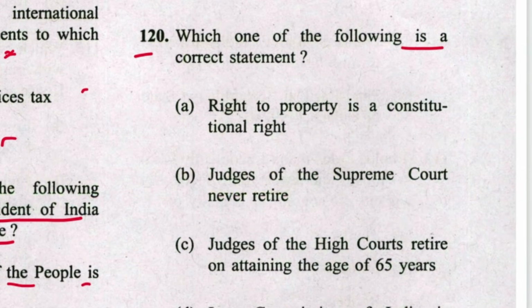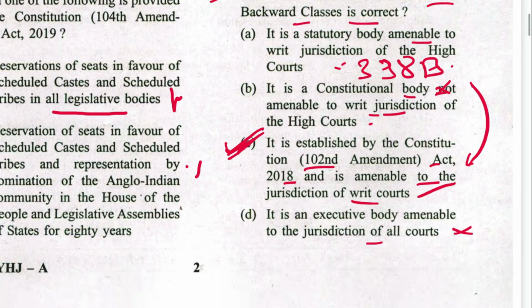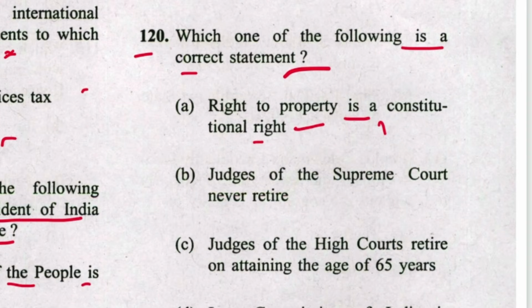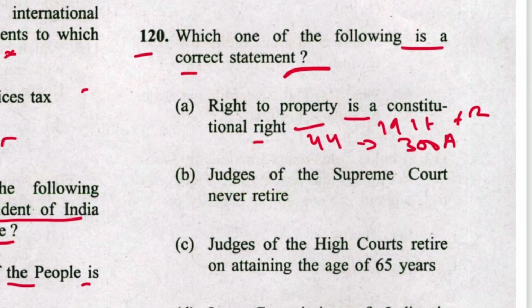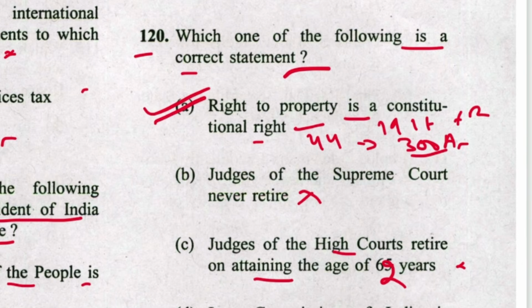Next is 120. Which one of the following is a correct statement? Right to property is a constitutional right. It is correct. Earlier it was in 19(1)(f) in fundamental rights, but it was deleted by 44th Amendment and added as Article 300A as a constitutional right. Judges of Supreme Court never retire. Wrong. Judge of High Court retire on attaining age of 62 years. This is also wrong. Law Commission of India is created under the Constitution now. So A is the answer.